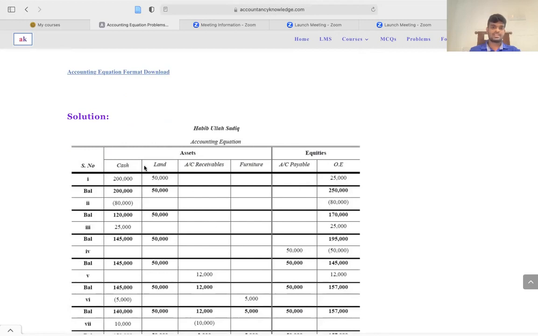You have cash and land at the beginning of the transaction, and the balance needs to be 250,000, right? So your equation is equal in the first scenario, and in the second scenario, the owner used 80,000 for the merchandising. That means cash out, cash minus, and therefore your owner's equity will be reduced, right?